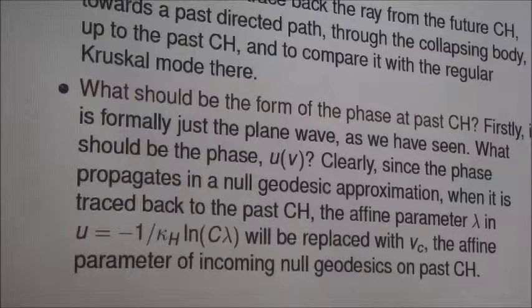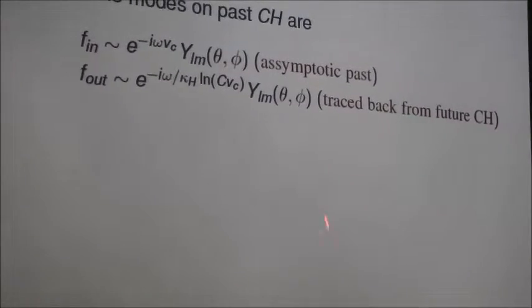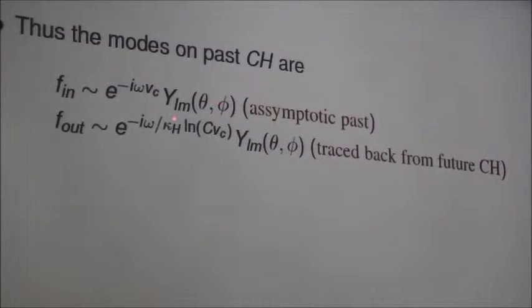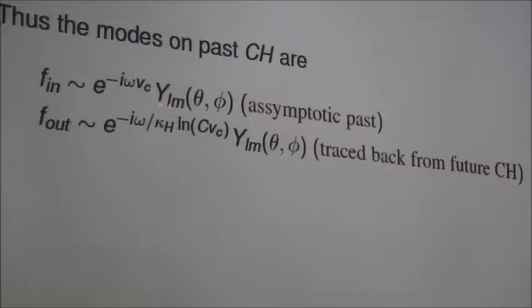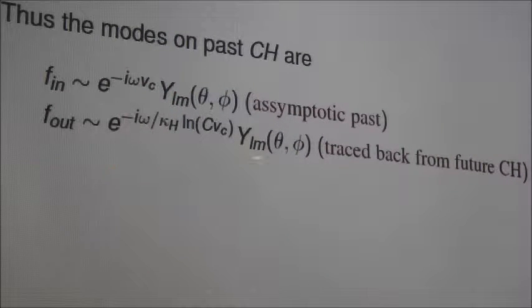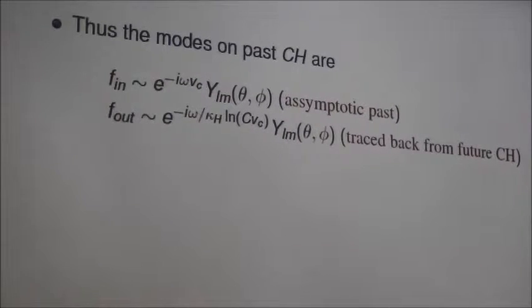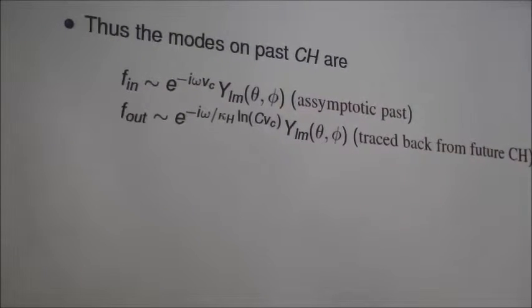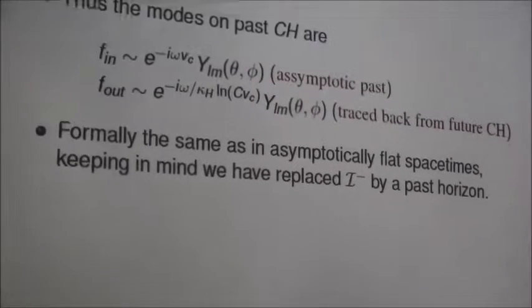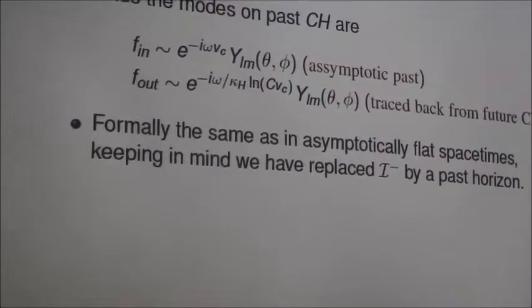So that's it. We have now determined the mode functions on the past cosmological event horizon. These are the regular mode functions in the Kruskal null coordinate, obtained when we trace back from the future cosmological event horizon through the collapsing body up to the past cosmological event horizon. The phase is determined, and this affine parameter lambda is solely determined by P of C, which is itself an affine parameter for null geodesics, and it is local. So it is formally the same as in asymptotically flat spacetimes.